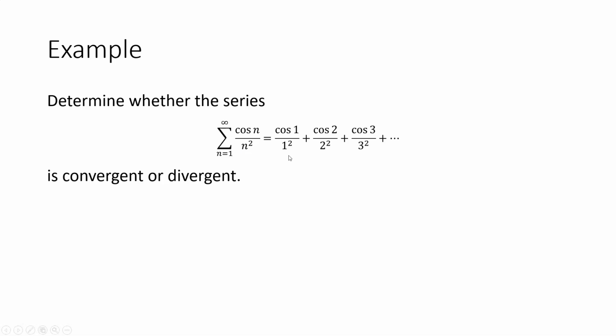Looking at it, notice that cosine of 1, cosine of 2, cosine of 3, and so on will not necessarily all be positive values. In fact, cosine in general is between -1 and +1, but it's not always positive.